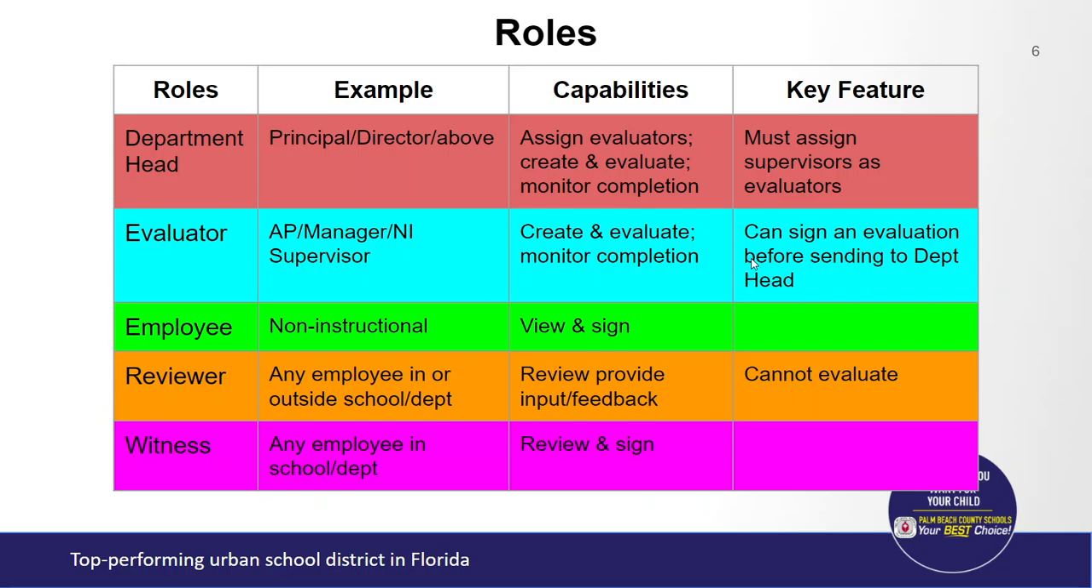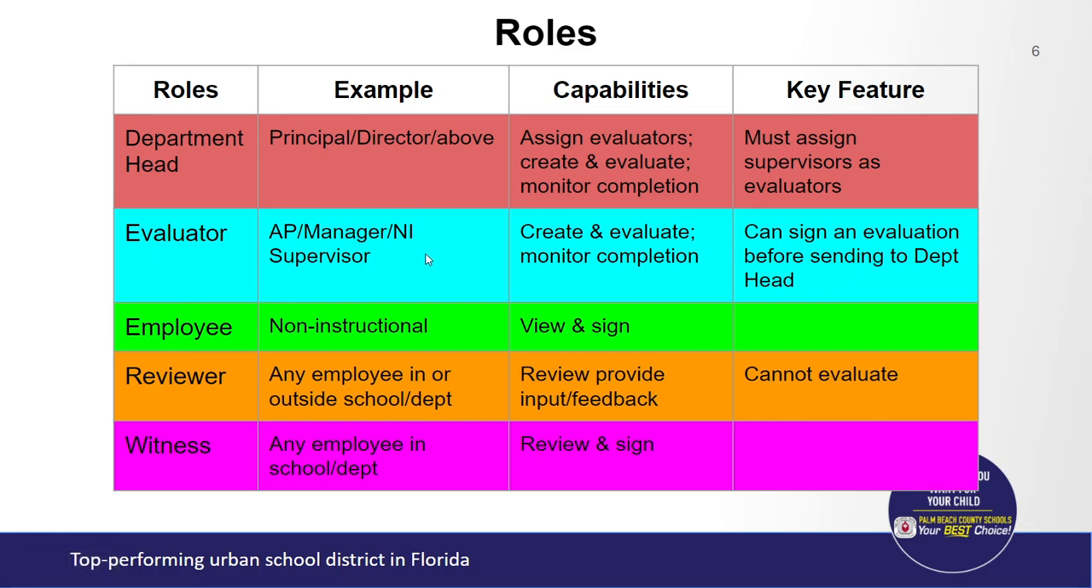Let's look at some of the roles here in this evaluation process. First of all, you have the department head, which is likely you, and in your role you have the ability to assign supervisors as evaluators. You have also the ability to assign employees to those evaluators. You can create evaluations and you can evaluate employees. And then finally, you can monitor your school or department as they complete these. Your key feature is that you must assign your supervisors as evaluators if you intend to have other people evaluate employees besides yourself.